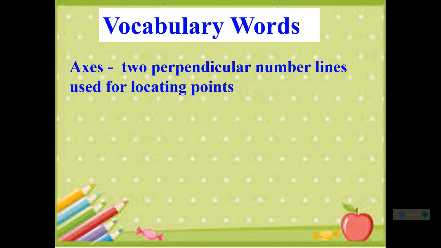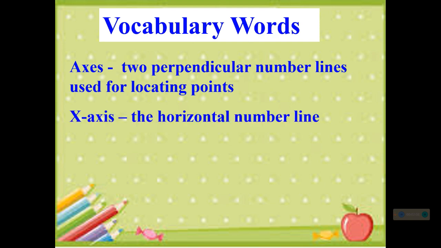The first one is axes. Axes are the two perpendicular number lines used for locating points. Later I will draw the two axes, and these two axes have their names. The first one is the x-axis, which is the horizontal number line.